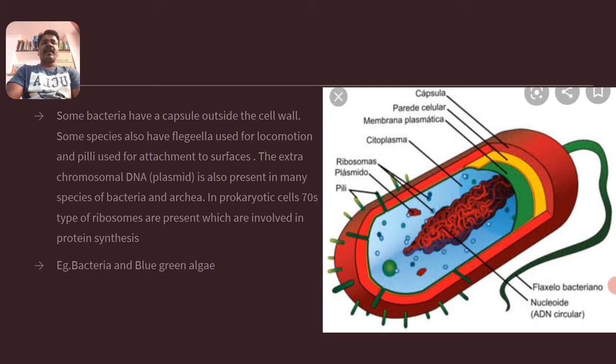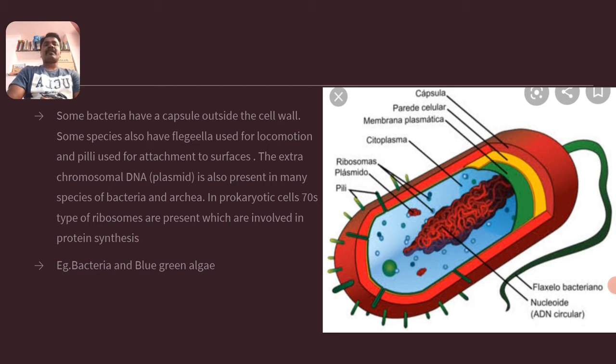Some bacteria have a capsule outside the cell wall. I think you know the capsule in Streptococcus pneumoniae. There is an experimental study on DNA as genetic material, which is the Griffith experiment. In that, the bacterium Streptococcus pneumoniae has two strains, one is smooth and another one is the rough strain. Those two strains are defined by the presence of the capsule above the surface of the cell wall. So this capsule is also one of the parts present in prokaryotes.